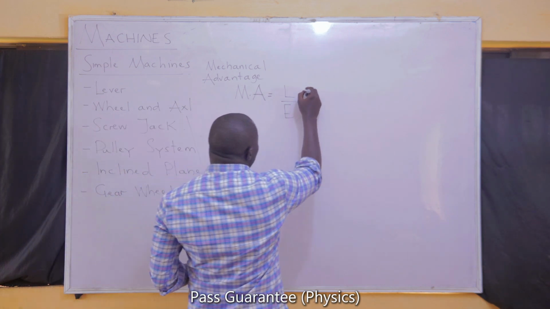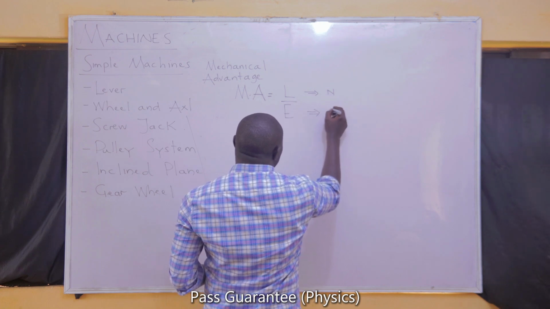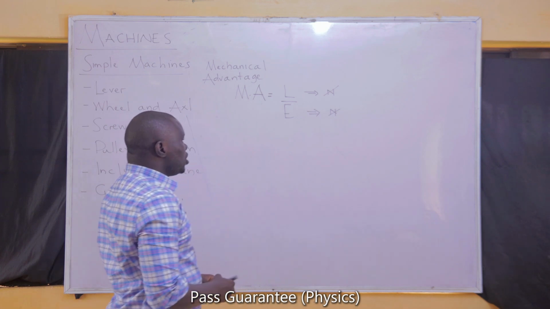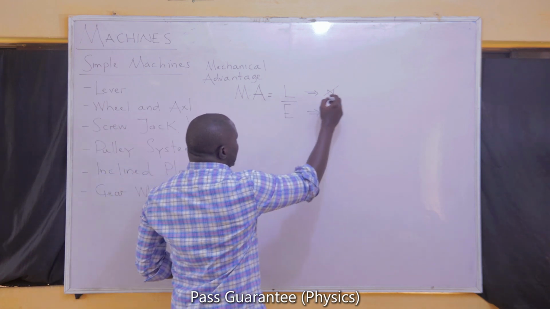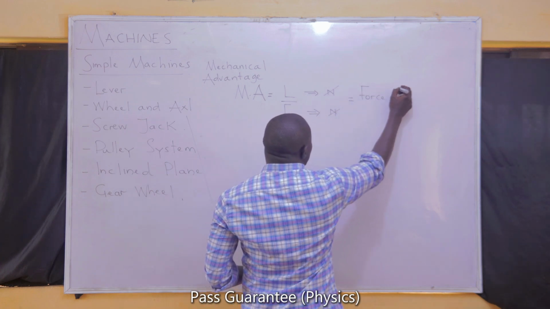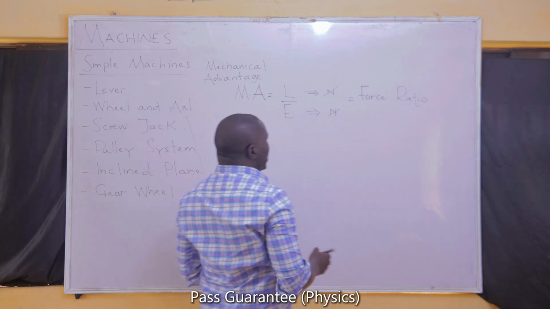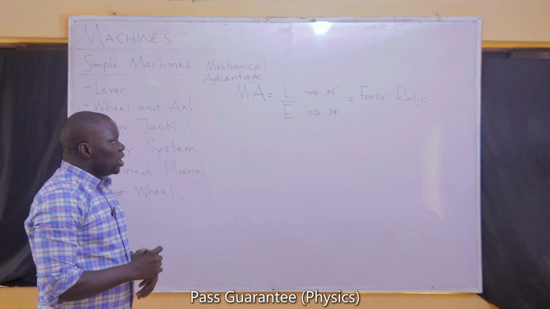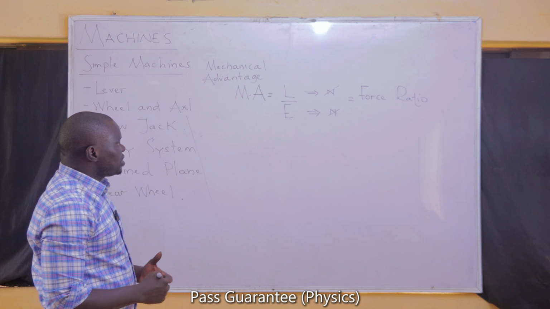The unit of load, because load is a force, is Newton. The unit of effort is Newton. So both of them will cancel out. That means mechanical advantage is just a number, it has no units. Mechanical advantage can also be referred to as the force ratio of a machine, because you are dividing 2 forces by each other. So when we mention force ratio in a machine, we're also talking about the mechanical advantage, and it has no unit, as I've said earlier.